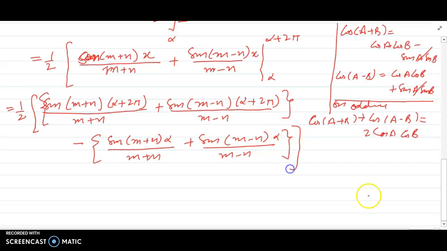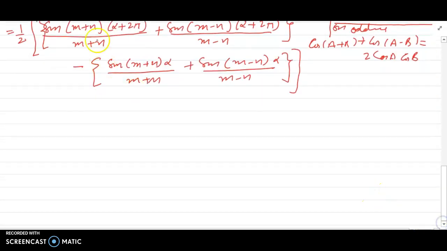Fine. Now on solving, see the first one, what you will get? 2 times m plus n pi plus m plus n times alpha. On solving this, you will get sine of m plus n times alpha by m plus n.